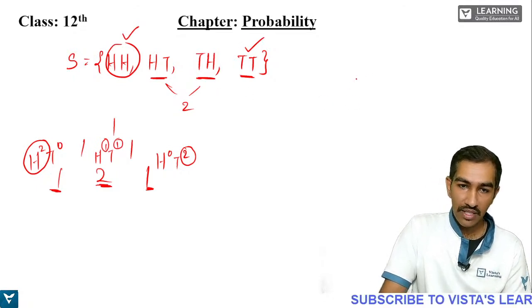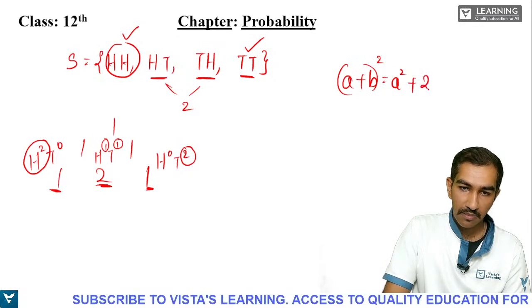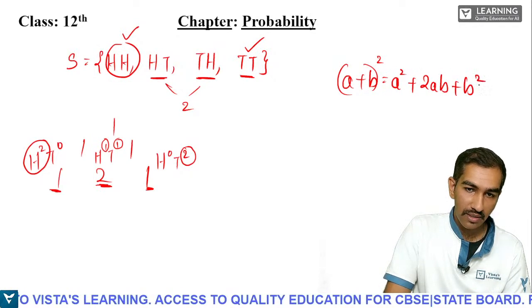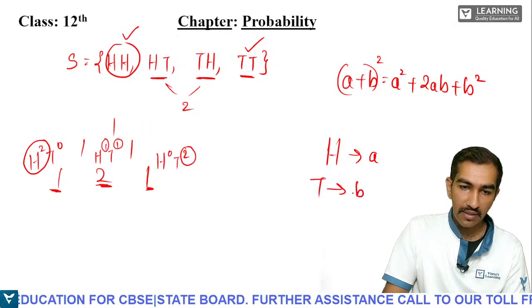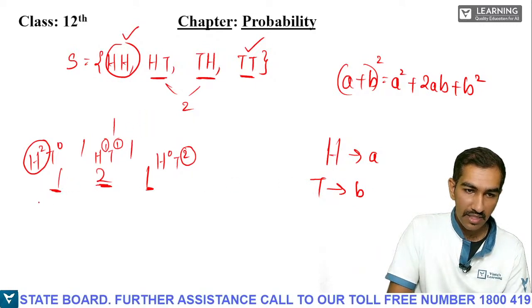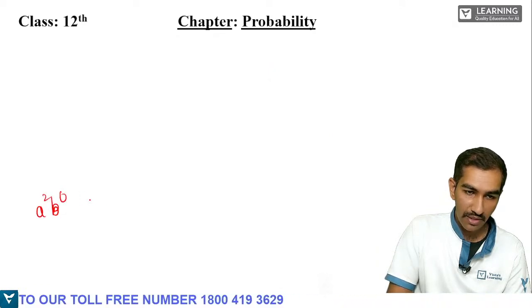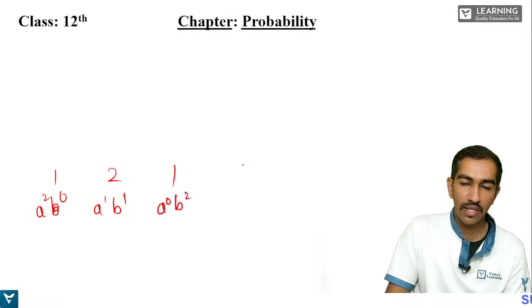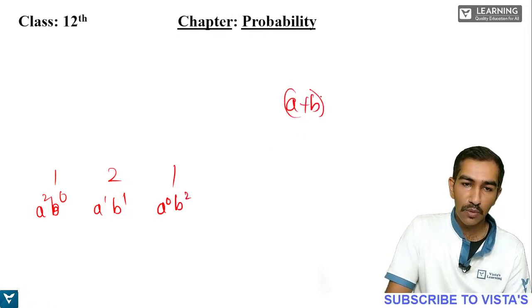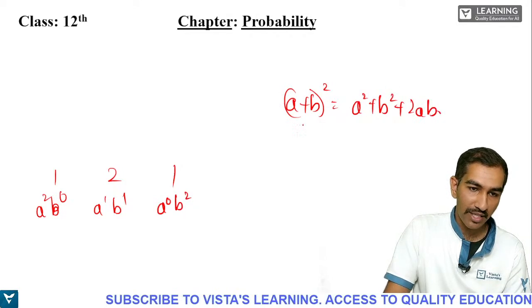So similarly, you see here, what is (a plus b) whole to the power of 2? a square plus 2ab plus b square. Very simple, what you have to do, replace h with a and replace t with b. So just replace and see what will happen here. a square b to the power of 0, okay, so this is 1 2 1 here, a1 b1, and this is a to the power of 0 b square. So what did we have here? (a plus b) whole to the power of 2, right? So that is nothing but a square plus 2ab plus b square. Now check out, students.